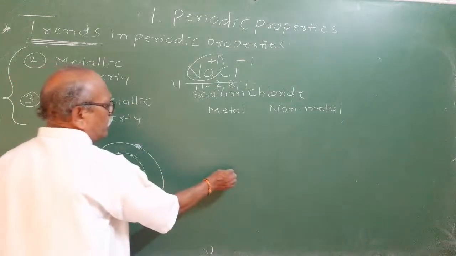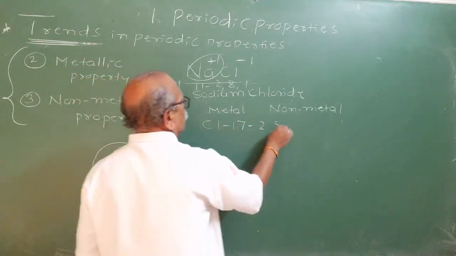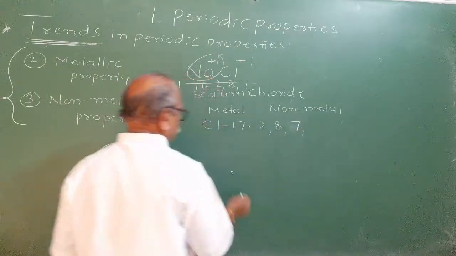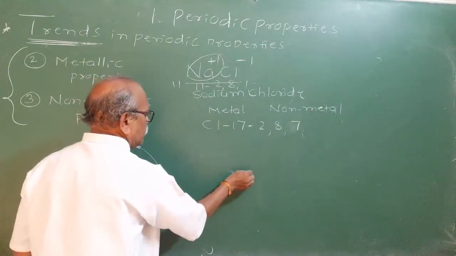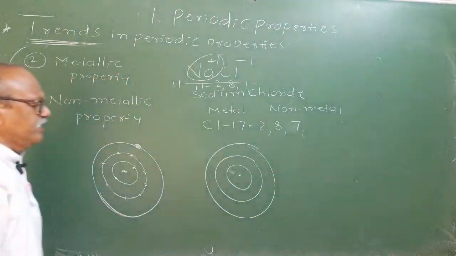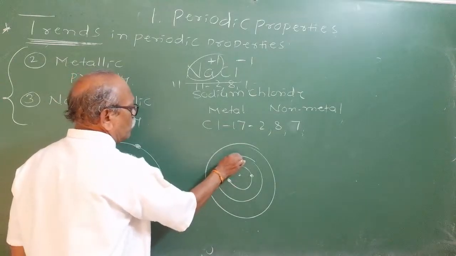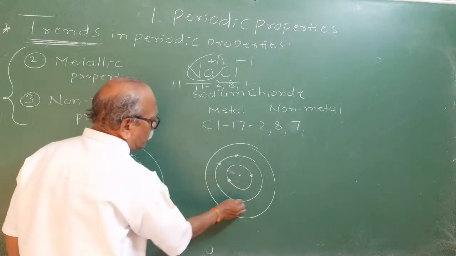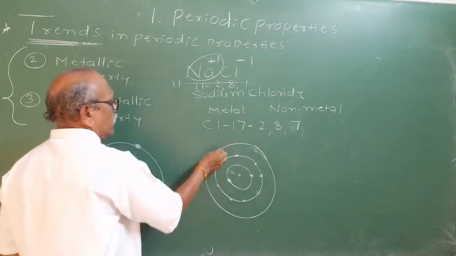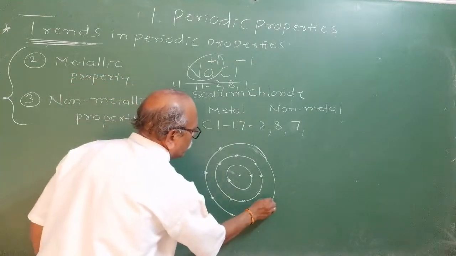Chlorine has atomic number 17, electronic configuration 2, 8, 7. That means there are 3 shells: K shell, L shell, M shell. You studied this in the 9th standard. K shell has 2 electrons, L shell has 8, and M shell has 7.